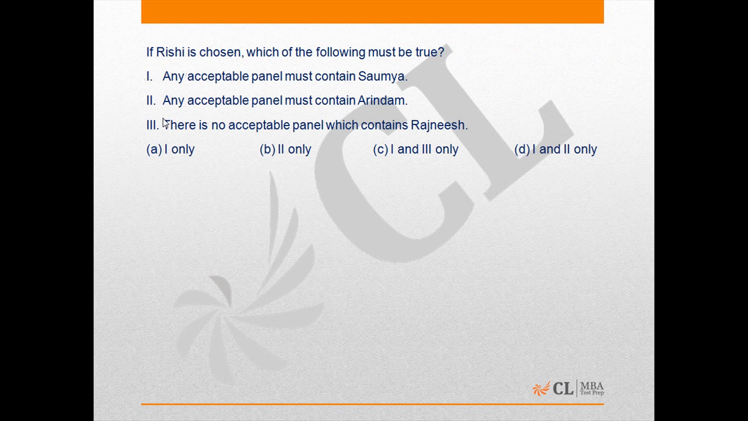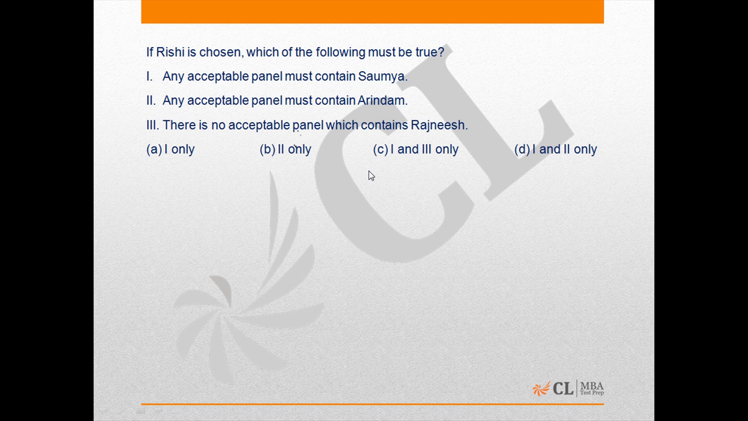For the next question: if Rishi is chosen, which of the following must be true? Now, if Rishi has been chosen from the group, Rishi is an economist, so one more person has to be chosen, and Rishi and Samrat cannot go side by side. So the military expert has to be Soumya. So Rishi and Soumya have been selected from Saffron.